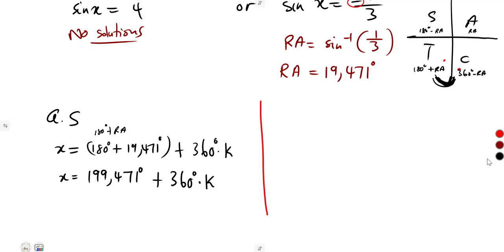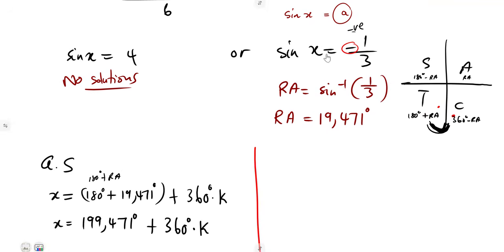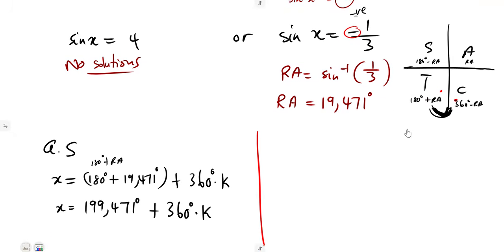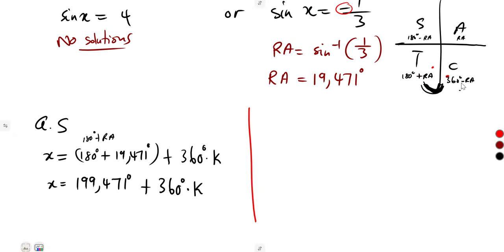Then the second one, where sine is negative, remember here sine x is minus. So it is the fourth quadrant, 360 minus reference angle. So x is equal to 360 degrees minus the reference angle, 19.471.